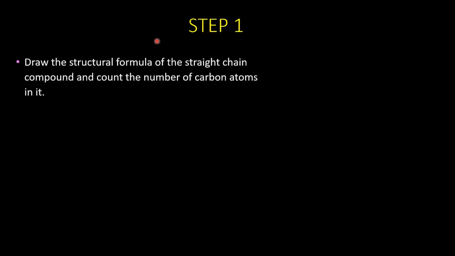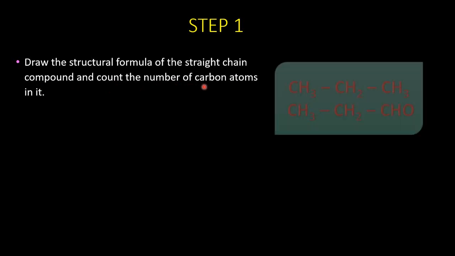Let us move on to the naming system. Let us see the first step. The first step is you have to draw the structural formula of the straight chain compound and count the number of carbon atoms in it. The very first step is to count the number of carbon atoms in it.